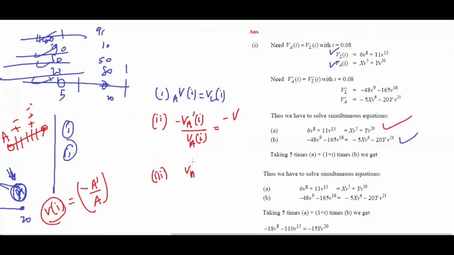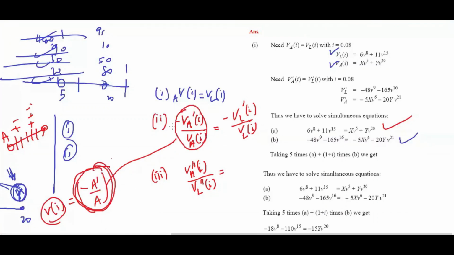The third one is VA''(I) divided by VA(I) equals, here you write liability, VL''(I) by VL(I). You know this? See, this is for all the cash flows. This is for the positive cash flows. This is for all the cash flows. This is for the negative cash flows. They must be the same. This one you can write as volatility of asset is equal to volatility of liability. So you can take volatility or DMT, it doesn't matter, because if you multiply by 1 plus I on both sides, you will get it, not a problem.